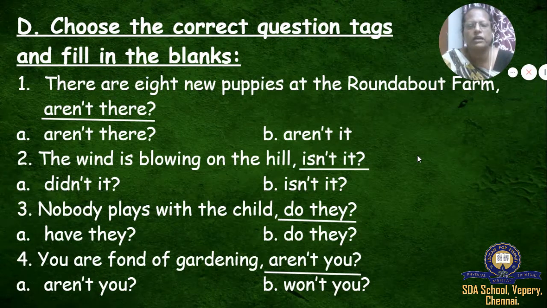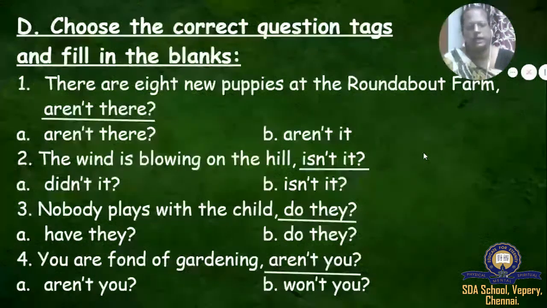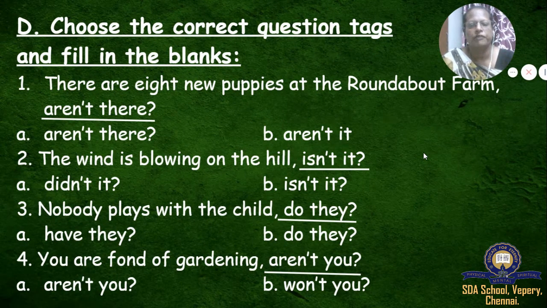And the fourth one. You are fond of gardening. This also is very easy to find. 'You are' is there. So, 'aren't you' will come or 'won't you' will come? Aren't you. A-R-E-N apostrophe T, Y-O-U and question mark. Aren't you? Understood, children? You are fond of gardening, aren't you?